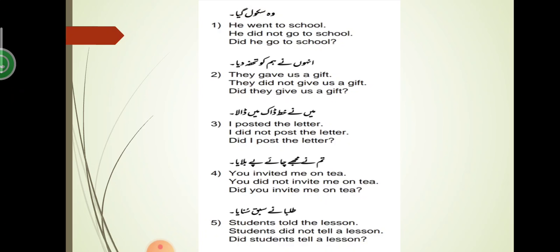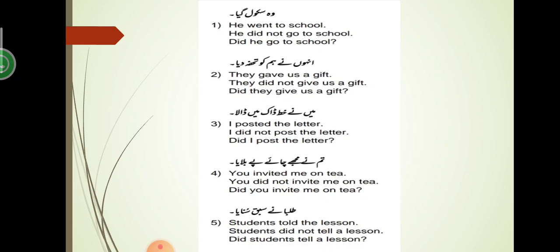I'm emphasizing the verb so that you can understand it, that for a simple sentence we will use the second form, but when we make its negative or interrogative, we will use the first form after did, okay? I posted the letter. I did not post the letter. Did I post the letter? You invited me on tea. You did not invite me on tea. Did you invite me on tea? Students told the lesson. Students did not tell a lesson. Did students tell a lesson?